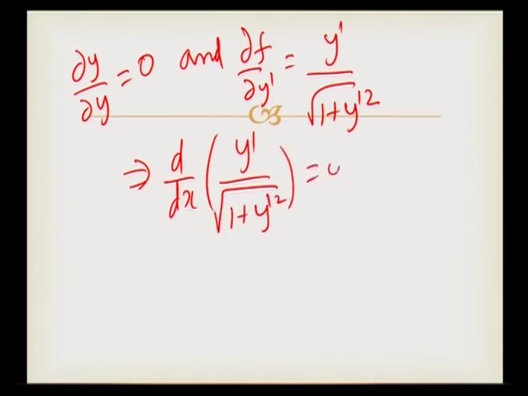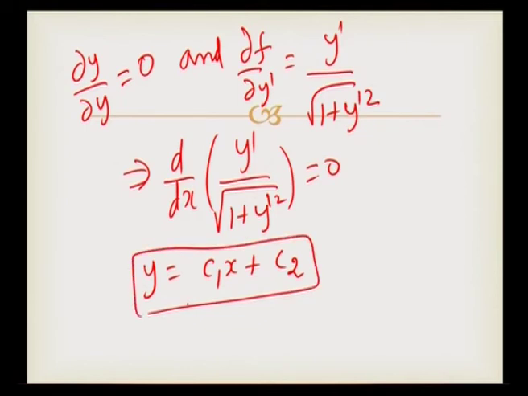is equal to 0. So, after integrating and simplification, finally we will get y is equal to c1 x plus c2. This is the required straight line. Thus, the shortest distance between 2 points in a Euclidean plane is a straight line. So, in this example we proved that the shortest distance between 2 points in a Euclidean plane is a straight line.